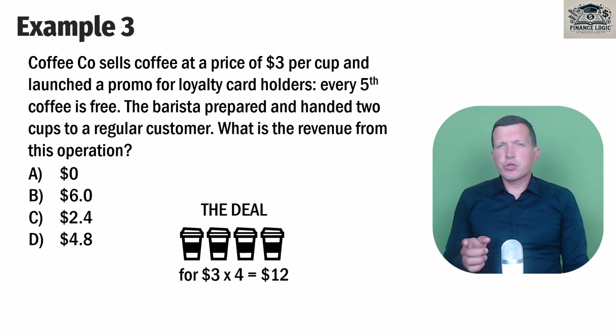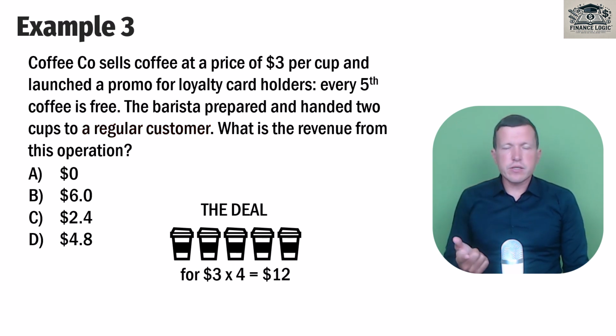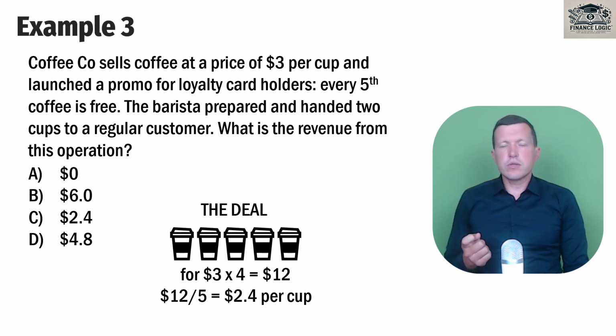But if we pay attention to the promo campaign for loyalty card holders, we can say that for $12 our customer will get 5 cups of coffee, not 4, because it's a regular customer. Of course, this customer will take advantage of our promo campaign and will get a 5th cup of coffee. So the deal is that we promise to provide our customer 5 cups for $12. It means that we earn $2.4 per cup,